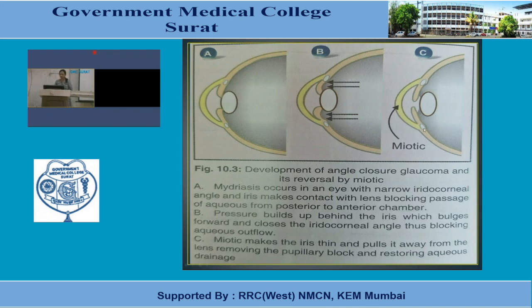So what is the role of miotics here? Miotic makes the iris thin. We know it causes contraction of ciliary muscles as well as the sphincter pupillae. So it pulls the iris away from the lens, and this blockage is removed. Pupillary blockage is removed, which is responsible for restoring aqueous drainage, and it will also help drainage via the iridocorneal angle. So it will also free it.